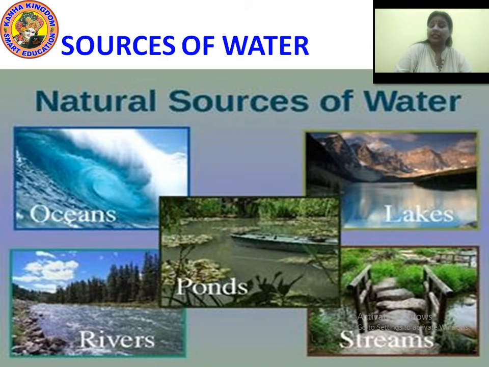Now let's see what the sources of water are. Sources means the places from which we can get water. So natural sources of water are oceans, ponds, rivers, lakes, streams. How many natural sources are there? 5. Oceans, ponds, rivers, lakes, streams.